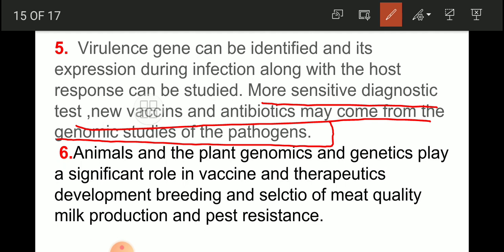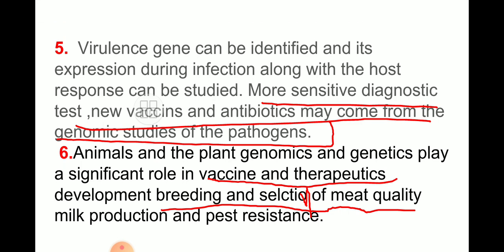That is possible only with the help of genomic study. Animal and plant genomics or genetics play a significant role in vaccine and therapeutics development, breeding and selection of meat quality, milk production, and pest resistance capacity. You have to keep in mind all these things are possible with the help of genomics.